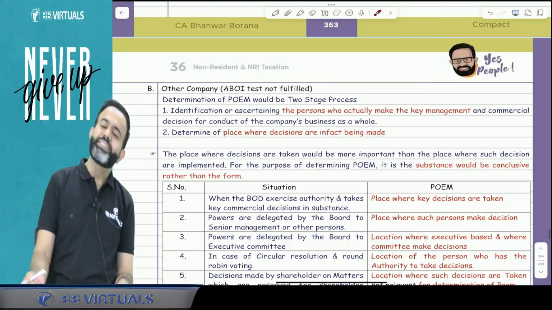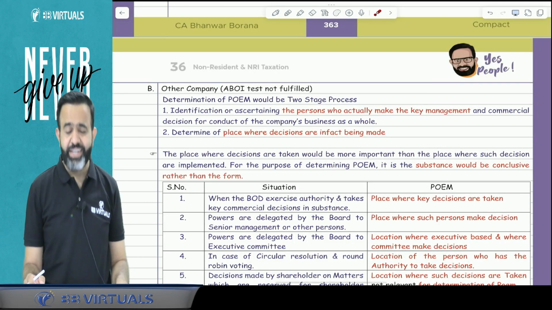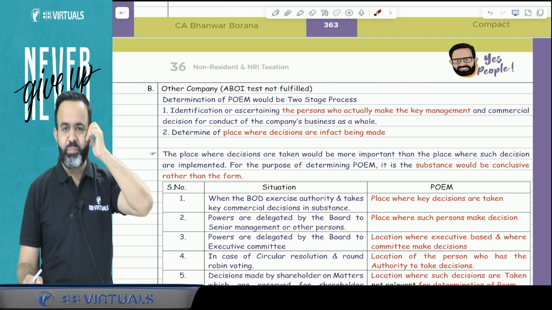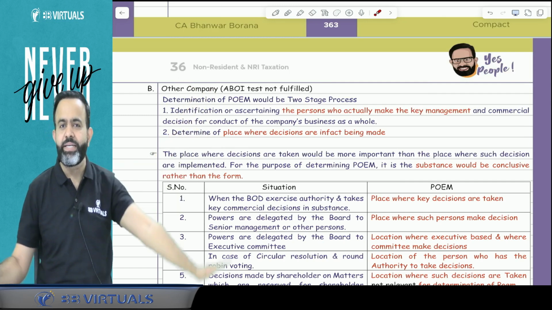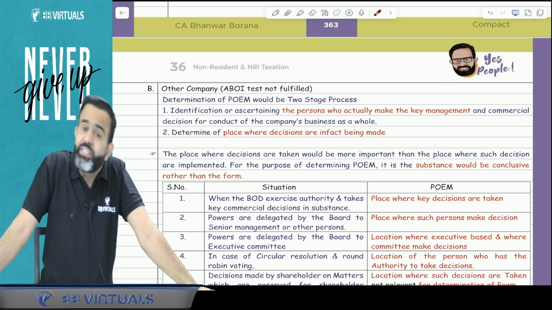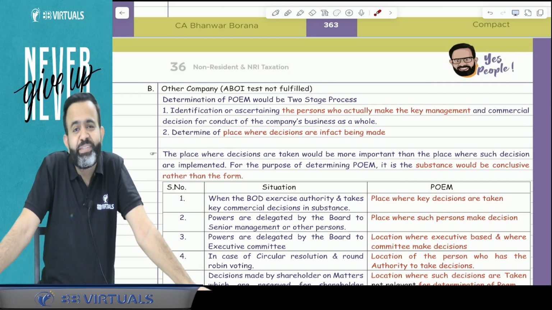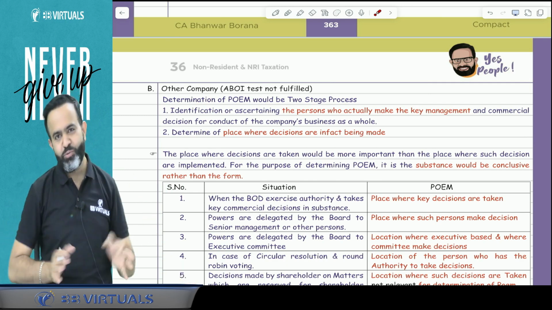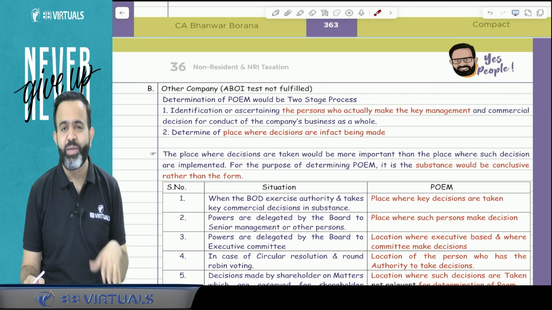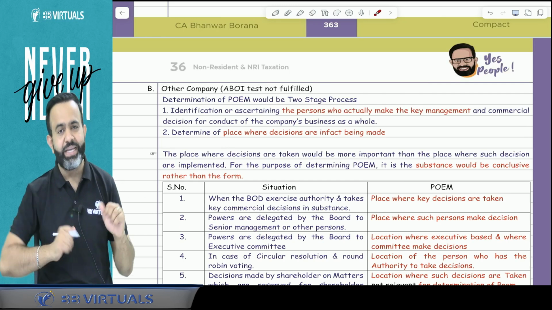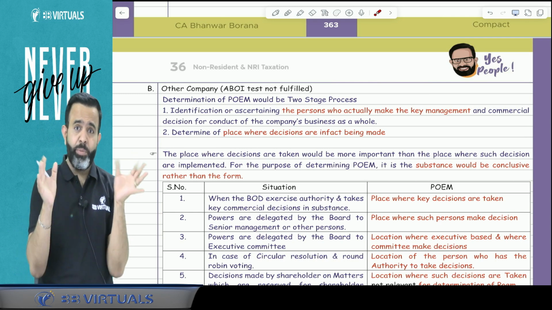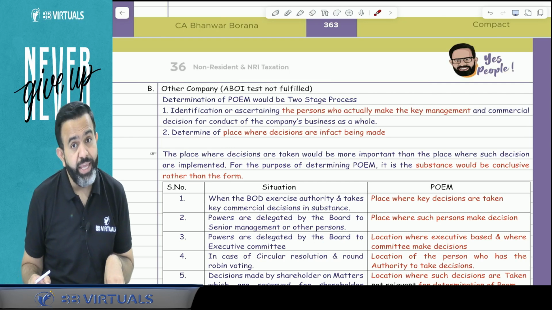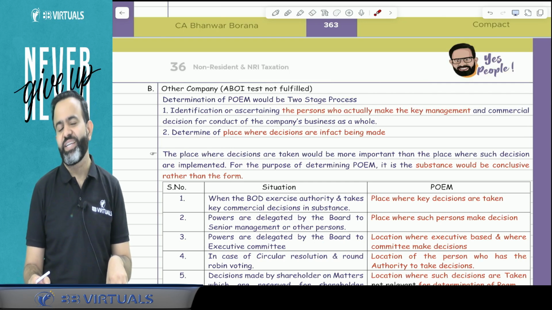Yes. Now the next part is: sir, you are saying that if the ABOI test is fulfilled, the majority of board meetings are held outside India, then POEM is located outside India and that company will be treated as non-resident in India. But suppose the ABOI test is not fulfilled, then sir, what will happen? Will POEM be located in India? The answer is no. Guys, if the ABOI test is not fulfilled, then the AO will check where POEM is located.